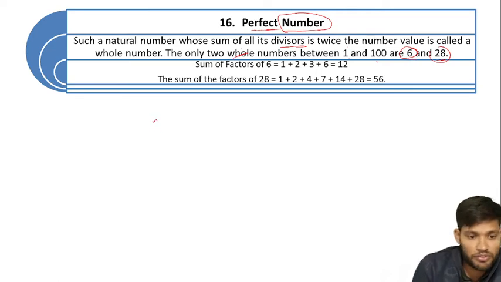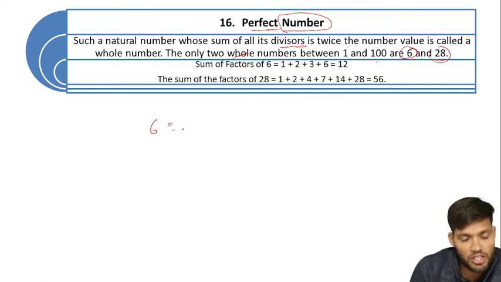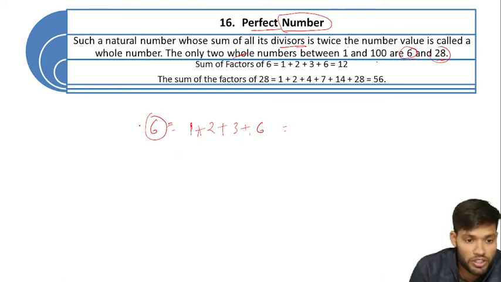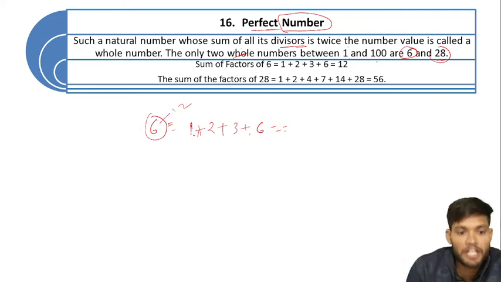We take the example of 6. Such a natural number whose sum of all divisors, that means factors, 1, 2, 3 and 6 are the factors of 6. When we sum all the factors, 1 plus 2, 2 plus 3, 3 plus 6, it gives the result of double of that number. That means 6 double means 12. Now we add 1 plus 2, 3, 3 plus 3, 6, 6 plus 6, 12. That means it is a perfect number.